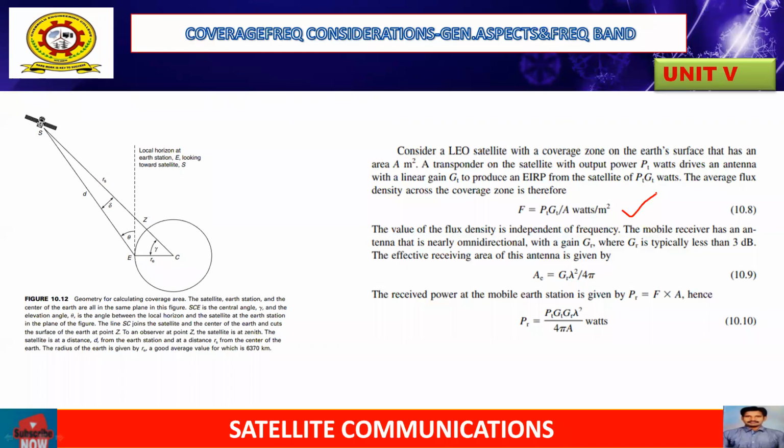From this equation, we calculate the effective aperture of the particular antenna, by the well-known formula, gain times lambda square by 4 pi. From these two equations, the power received by the antenna is PT GT GR lambda square by 4 pi A, where A is the coverage area for the particular frequency values.